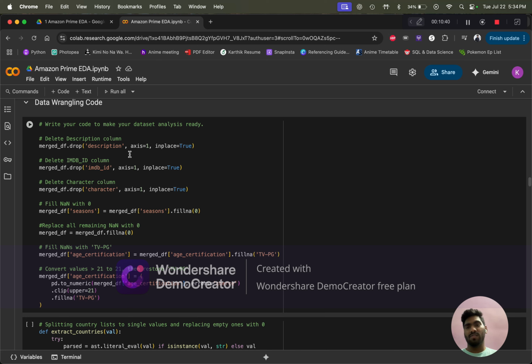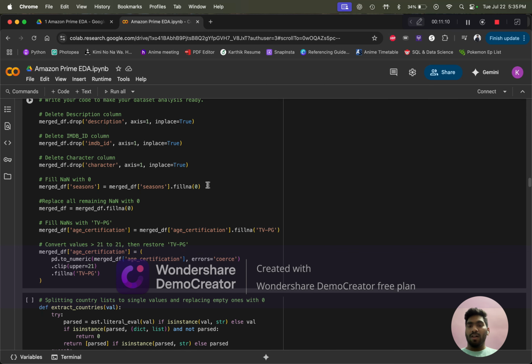We cannot find any insights from that description column, so I have dropped it. We also don't need the IMDb ID, because we don't need to know from whom we received these IMDb IDs and ratings. I have also deleted the character column, because we cannot find any insights from the character name in the movie.